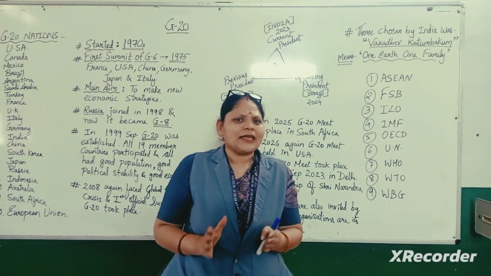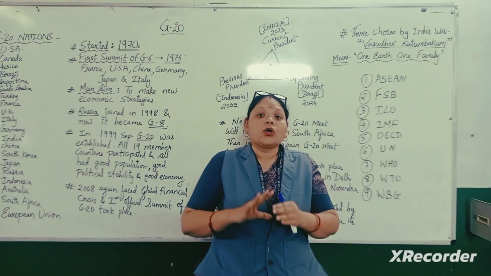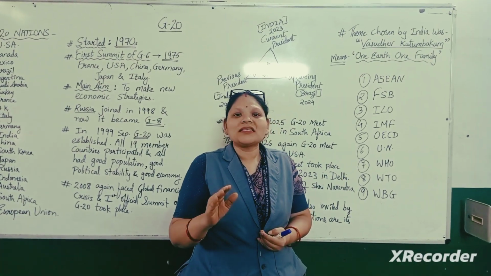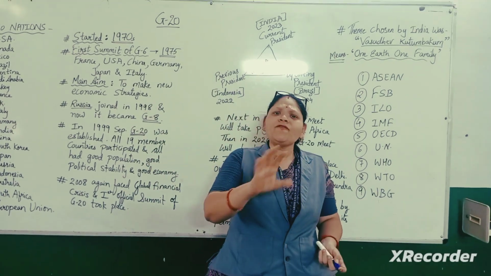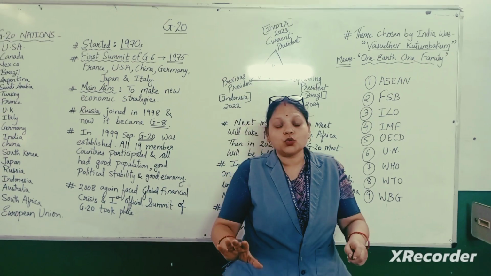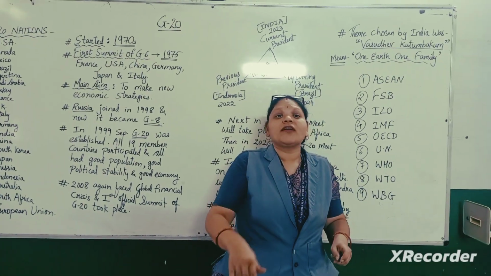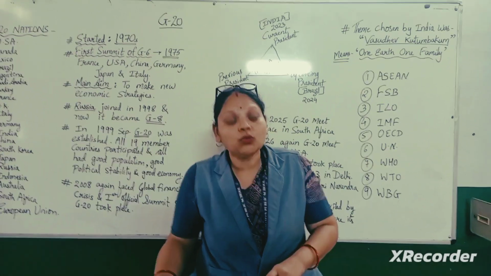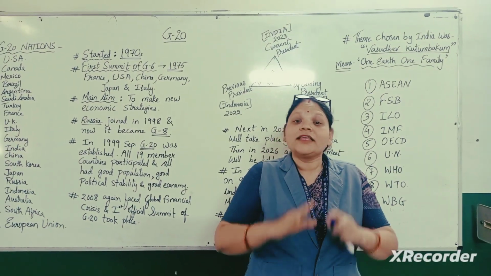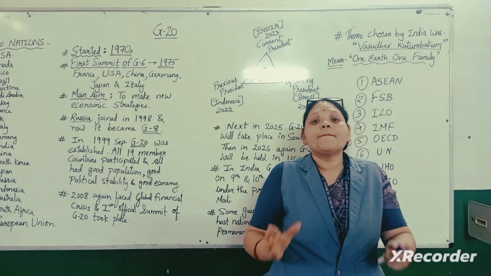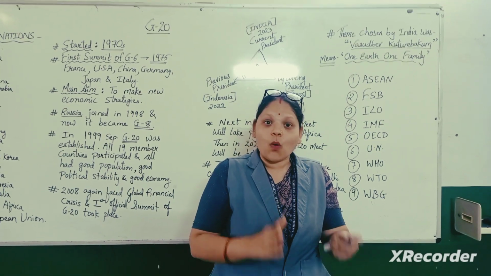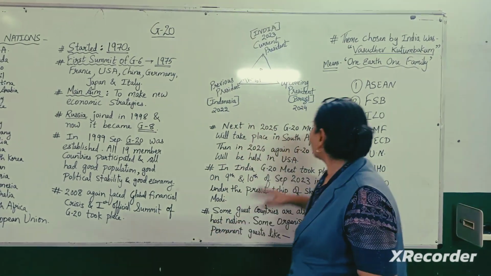The major issue that came was actually the global problem, because we all know that globalization is at its peak. If one country is affected because of any of the issues, the other countries are also affected because of the problems of that particular country. The neighboring countries are also affected. So now it was decided that more and more countries should be members of this G20, so that the economic crisis may not spread from one country to the others.